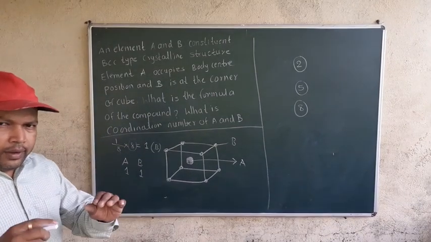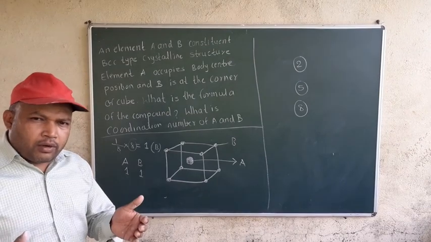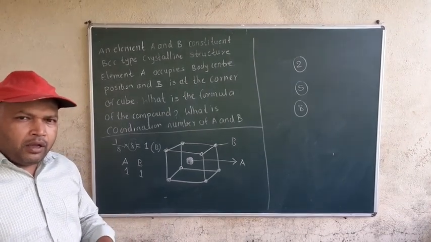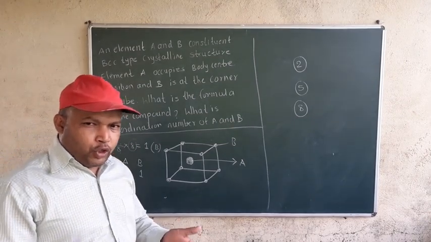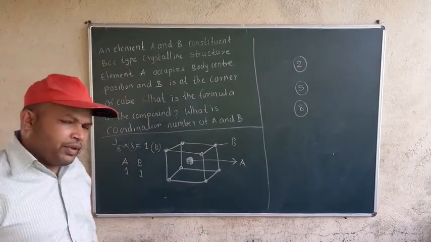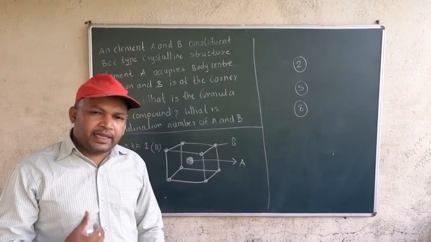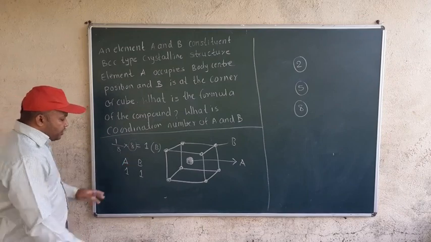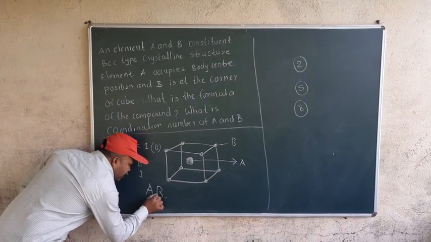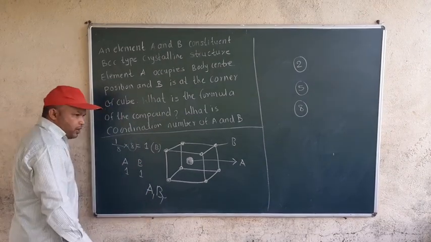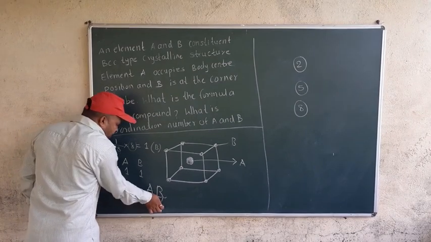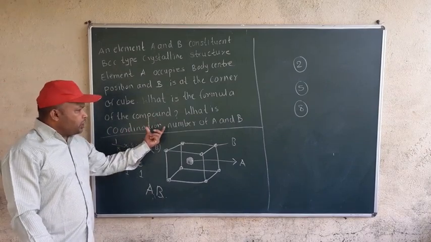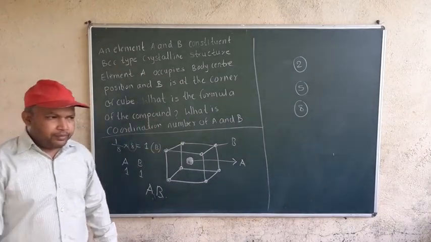And you know, at the corner negative ions are there. Generally negative ions do the packing, and in the center positive is present. While writing the formula we write positive first and then negative, like NaCl, Na plus Cl minus. So first I have written A, then B. So the answer is AB, because A is 1 and B is 1. No need to write the 1, it is understood. So the formula is AB. Now it asks, what is the coordination number of A and B?